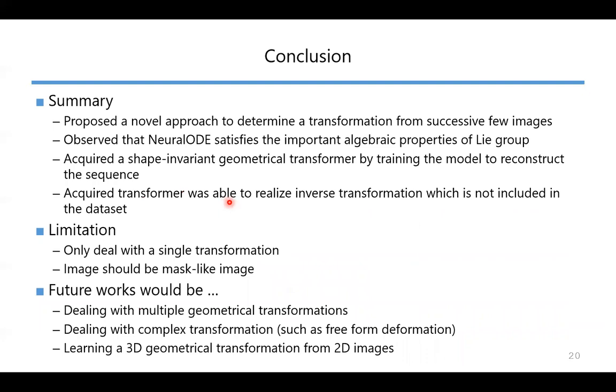So I want to conclude my speech. We propose a novel approach to determine transformation from successive frame images. The model we devised is embedded with ODE dynamics to meet algebraic properties of Lie group, and we acquire the shape invariant geometrical transformer by training the model to reconstruct a sequence. But there are some limitations, such as that the model can only deal with a single transformation, and these are problems to be tackled in the near future.